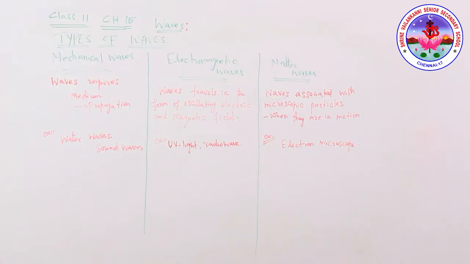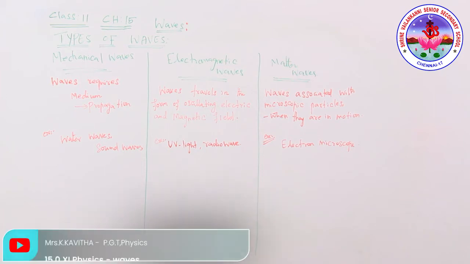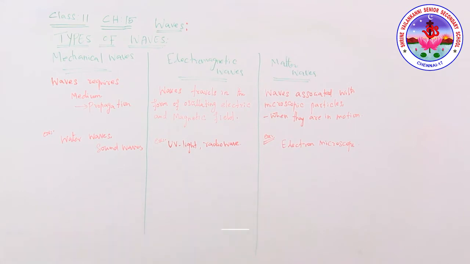The next one is types of waves. There are three types of waves: mechanical waves, electromagnetic waves, and matter waves. Mechanical waves are waves which require a material medium for propagation; we call them mechanical waves or elastic waves.